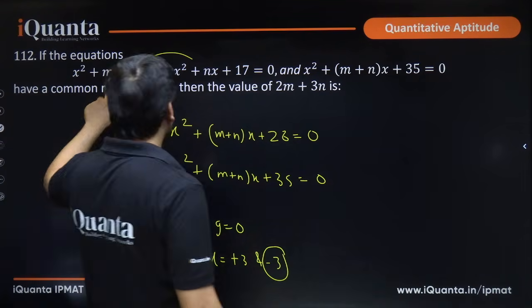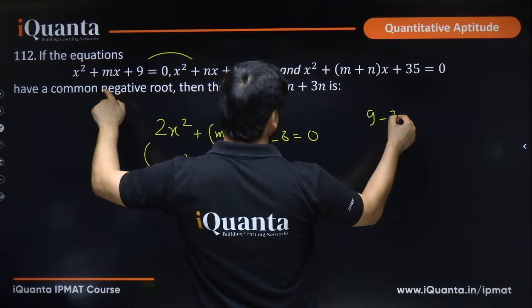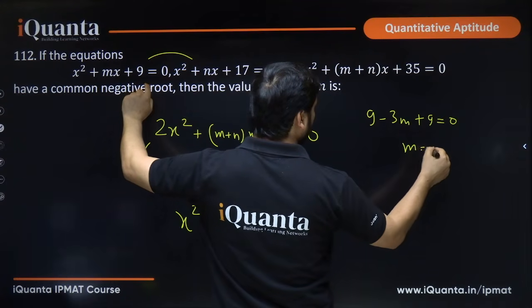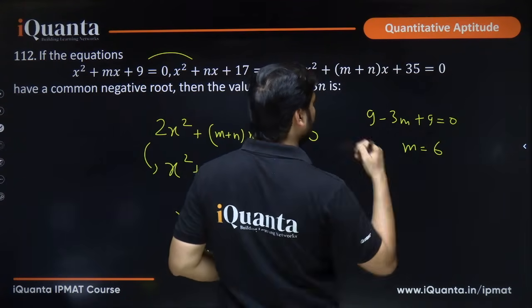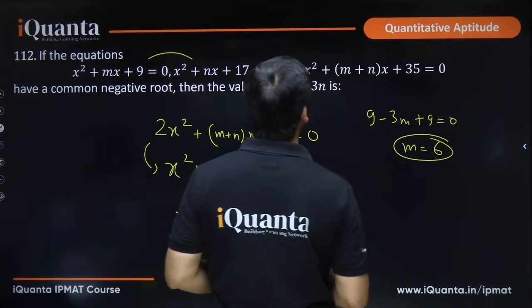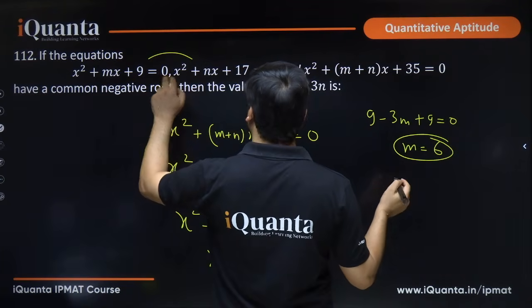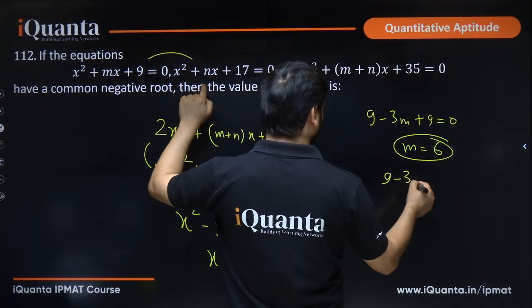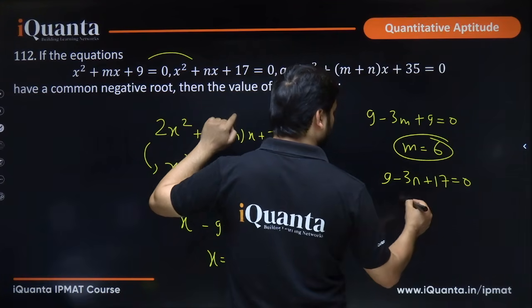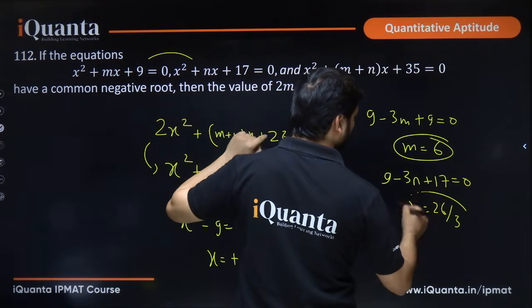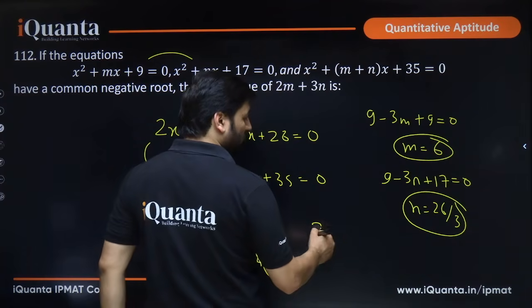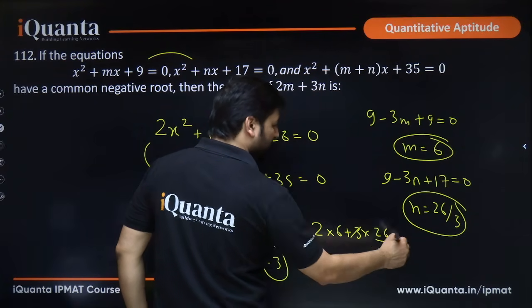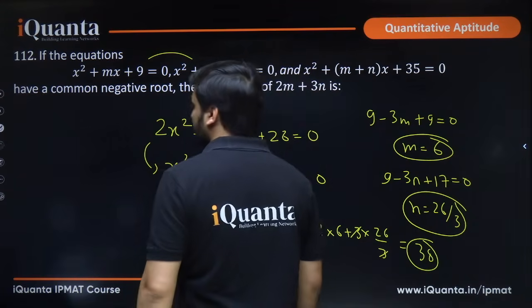If I put minus 3 here, what do I get? 9 minus 3m plus 9, that is equal to 0. m will be equal to 6. Yes or no? 18 by 3 is 6. m is 6. Okay, we need n. Can we put minus 3 here as well, because it's a common root, so it will satisfy this as well. So 9 minus 3n plus 17 is equal to 0. n will be 26 by 3. What do we need? We need the value of 2m plus 3n. So 2m plus 3n: 12, plus 26, 38. That is our answer. 38 is the answer to this question.